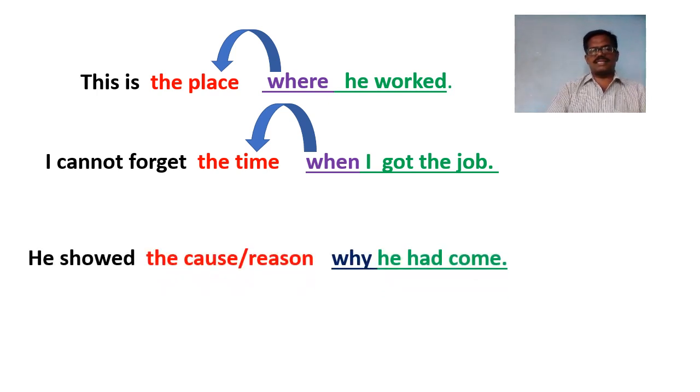Here in this sentence, the underlined part is a subordinate clause. It has started with a relative adverb, that is why, and this subordinate clause, why he had come, describes the noun phrase that goes before it, that means the cause or the reason. So as the subordinate clause describes the noun phrase that goes before it, it is called the adjective clause.